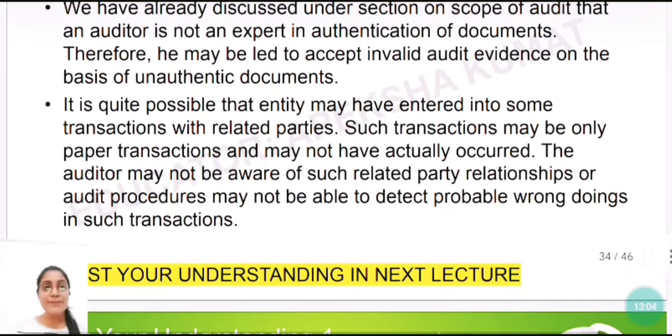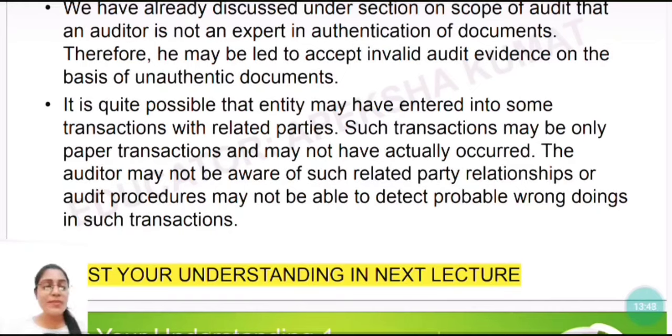It is quite possible that the entity may have entered into some transactions with a related party. Related party means what? They may be family members, they may be friends, they may be directors of the company or anybody. So these are related parties. So it may happen that the entity may enter into related party transactions. Such transactions may be only paper transactions and may not have actually occurred, right? For example, in the financial statement, it is showing that there is an unsecured loan taken from a family member, but in reality there is no such loan taken, it is only on paper. Okay, so this is one of the examples.